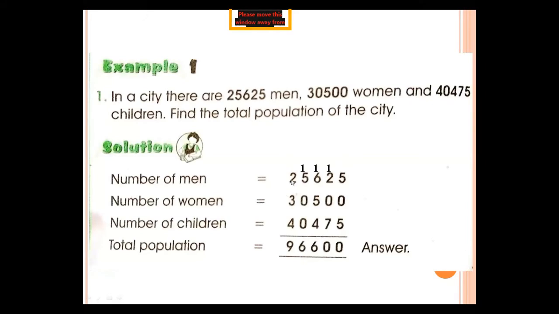And now in the last 10,000 place, 2 plus 3, 5, and 4, 9. So our sum for total population of the city is 96,600, including men, women, and children.